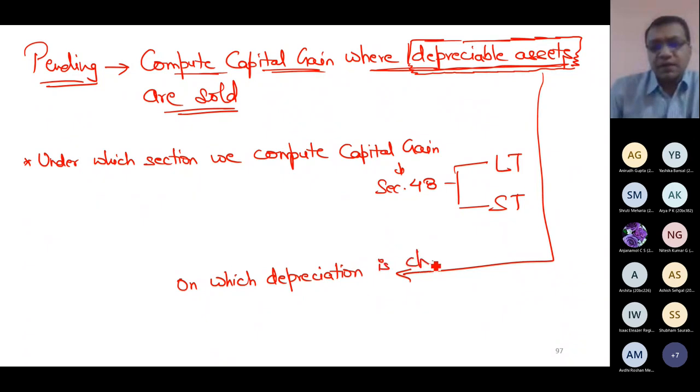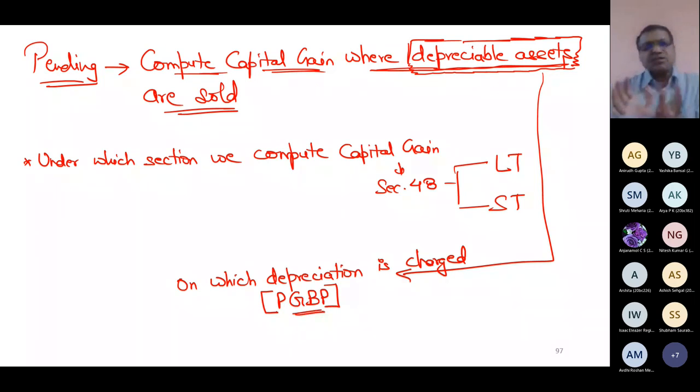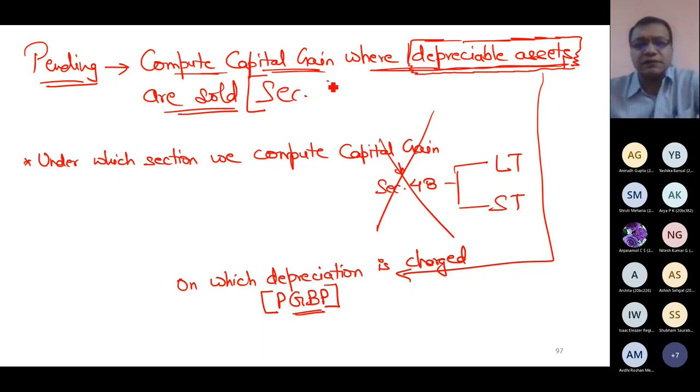These are depreciable assets. And who can charge depreciation? Only a businessman, who is using the assets for business purpose. So I'm saying that you must be having PGBP income, or even if not an income, there must be some relationship with your profits and gains of business or profession. When as a businessman or as a company there are some assets on which you are charging depreciation, and if you sell these assets, then you never compute capital gain under section 48. For this we have a special section to compute capital gain, section 50.